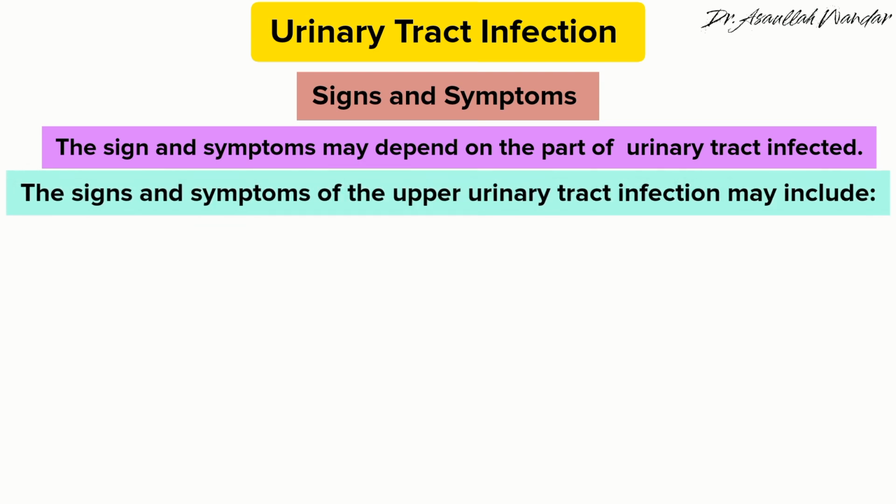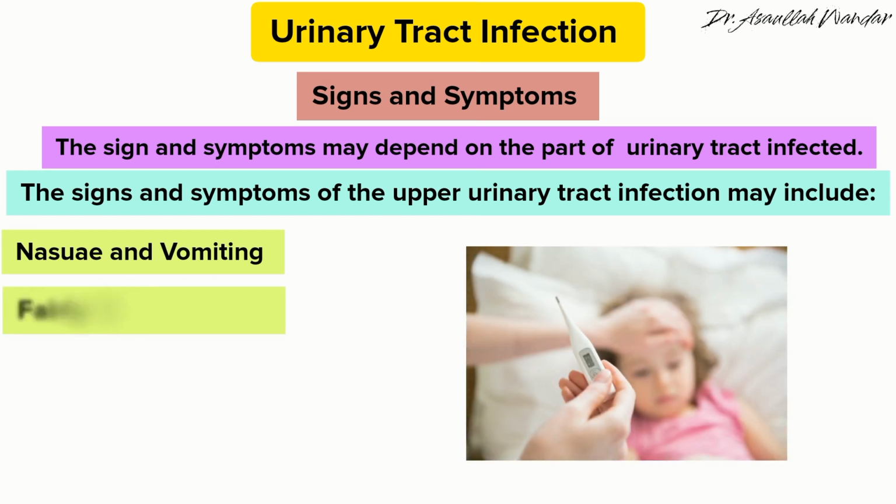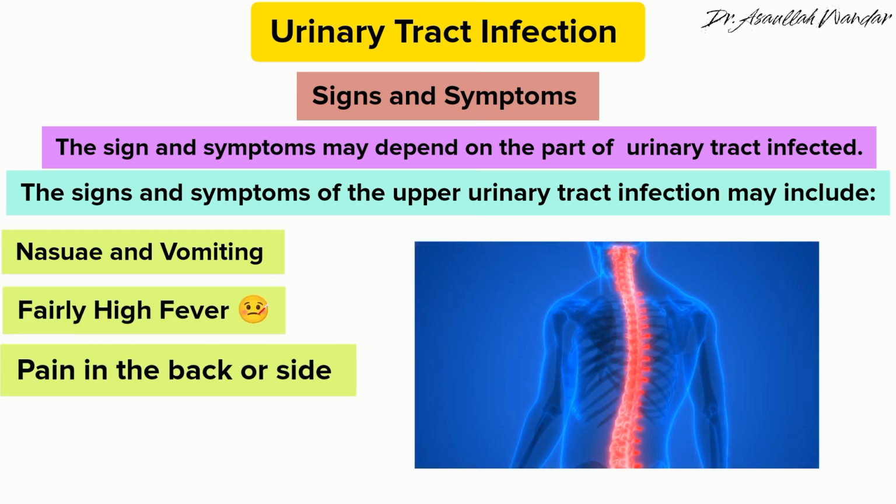The signs and symptoms of upper urinary tract infection may include: Number 1. Nausea and vomiting. Number 2. Fairly high fever. Number 3. Pain in the back or side.